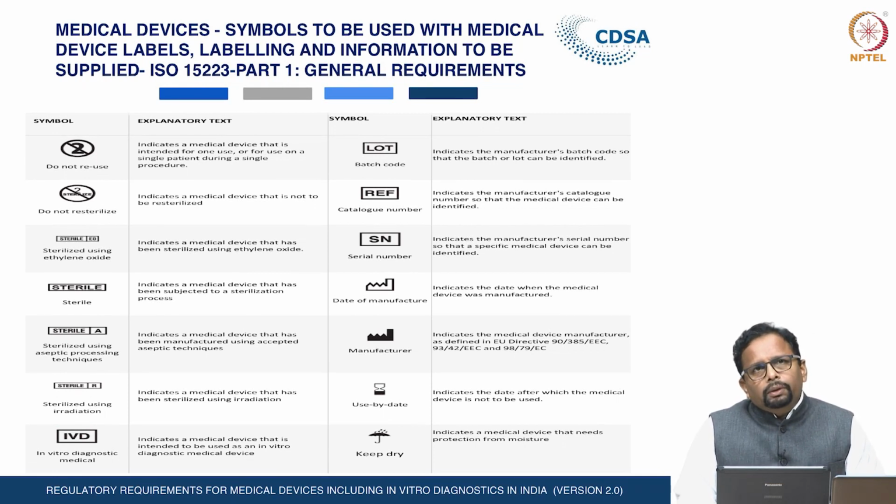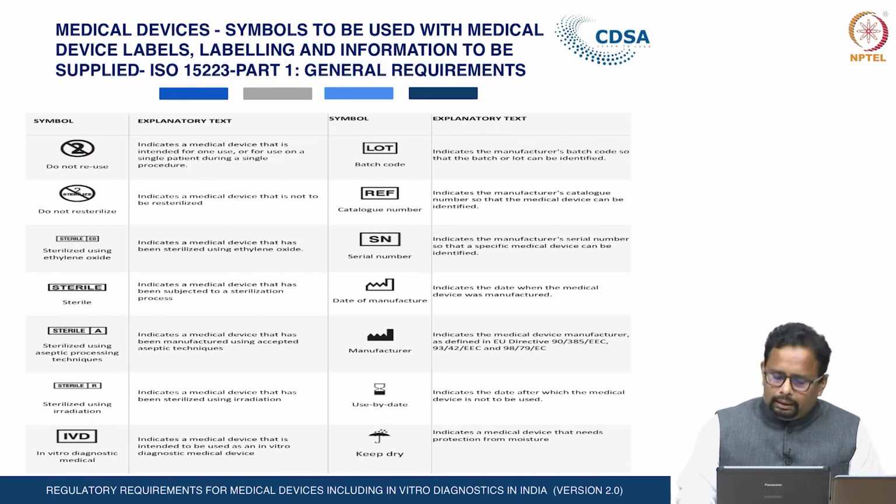This label also includes the UDI system, the UDI identification number, though it is not mandatory as far as MDR 2017 is concerned. So these are the minimum mandatory requirements that have to be mentioned on the label of the devices which are imported or manufactured for sale and distribution into the country.